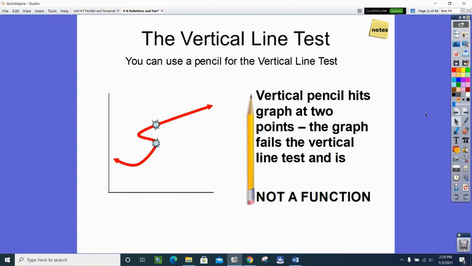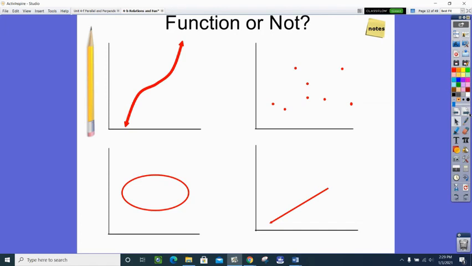So now your turn. I'm going to give you 4 here that you're going to step through, and you're going to give it a yes or no. Is it a function or not? So let's start with the upper left. So did you say yes for this one? See, as we pass it across, it only hits 1 point at a time, so that's a yes.